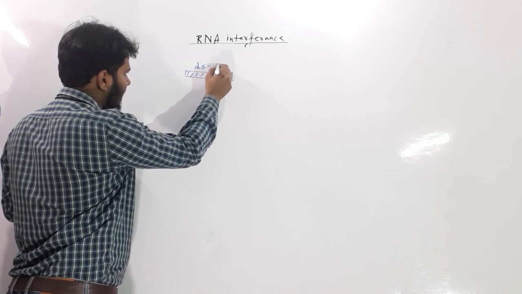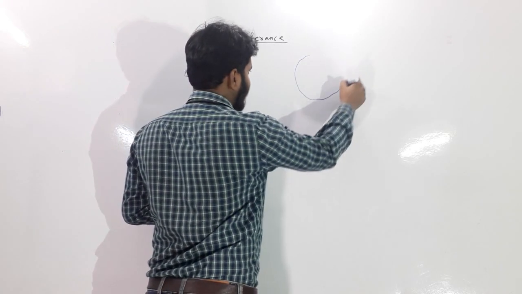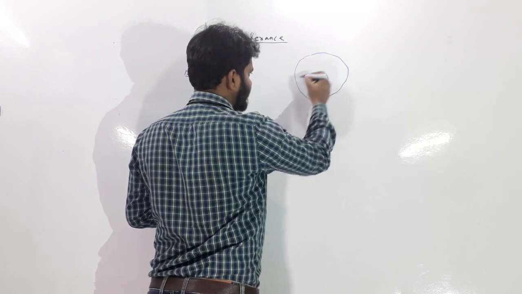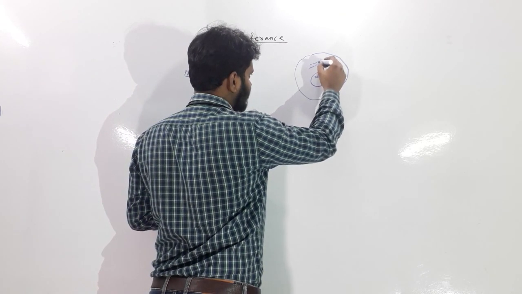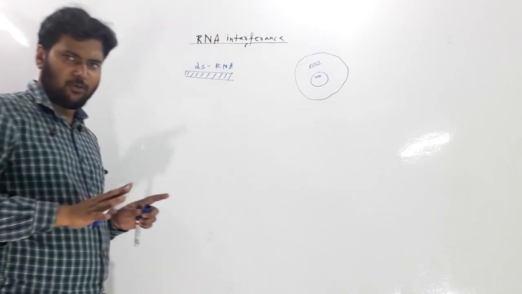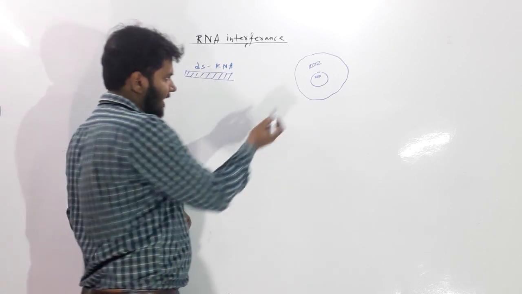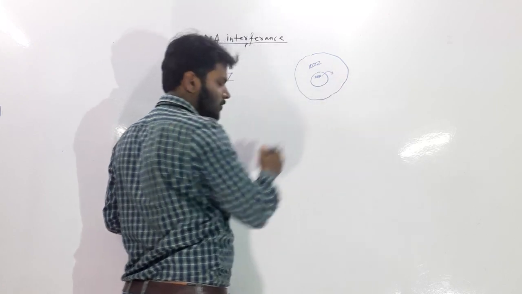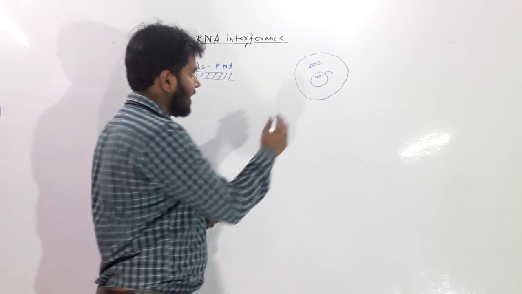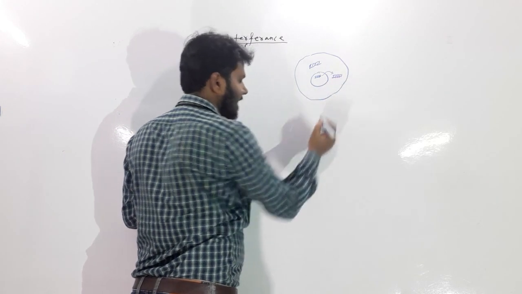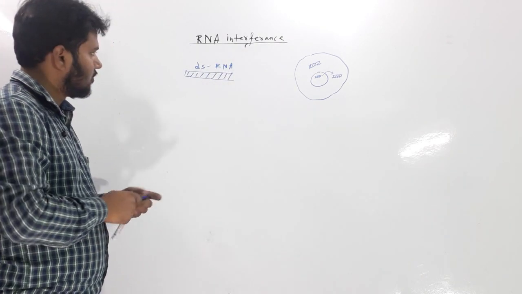It is double-stranded RNA. Where is it produced? Suppose this is the cell. It can be produced both inside the nucleus and in the cytoplasm. If it is in the cytoplasm, then there is no problem. But if it is in the nucleus, then it is immediately transported through the nuclear pore of the nuclear membrane and comes into the cytoplasm, and the actual procedure will occur in the cytoplasm.